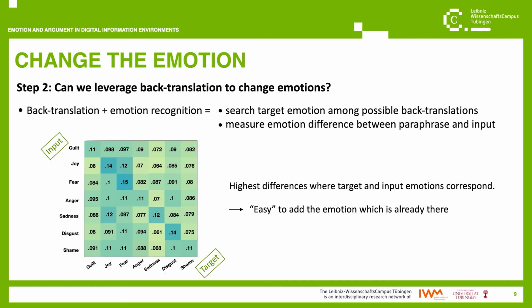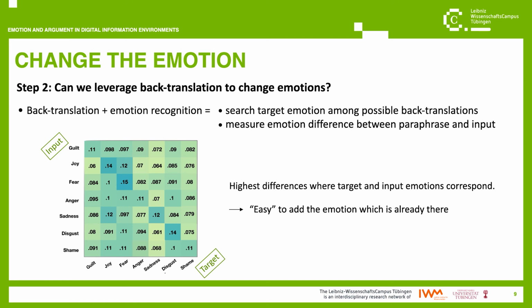Here, the diagonal tends to contain the highest numbers of the matrix. This means that when we look in the space of possible back translations, it's easier to find texts that have a higher degree of the input emotion compared to having a completely different emotion. To say it differently, it's easier to change the emotion connotation of texts such that the original emotion is still there and it increases. It's more difficult to go from one emotion to another.